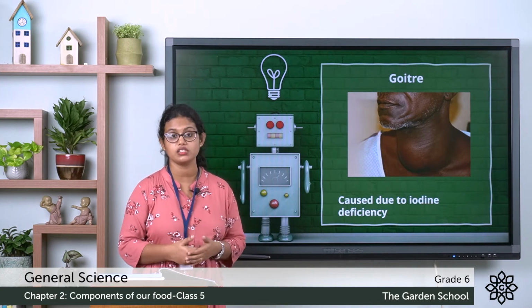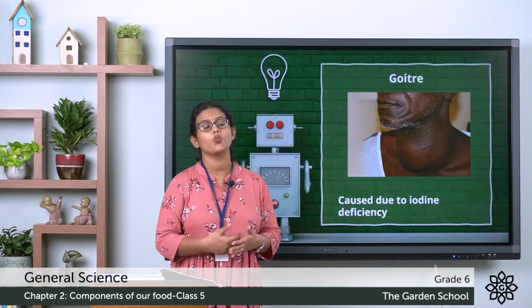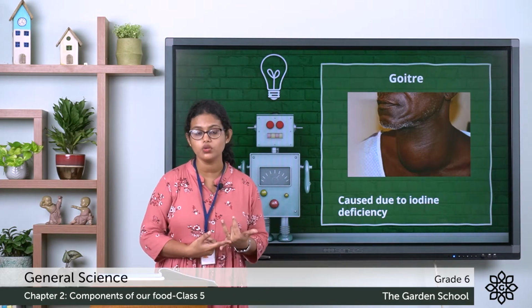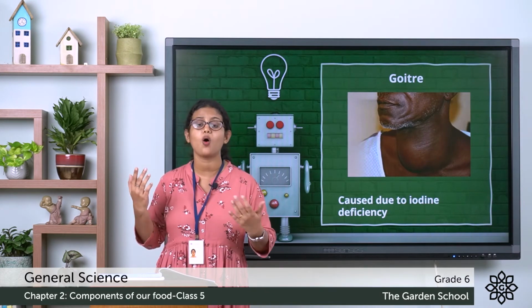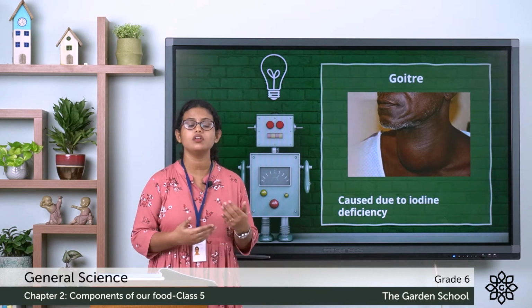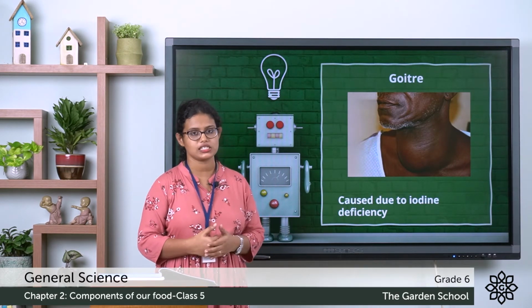So how can we prevent it? What are the prevention steps that we can take? That is, we need to have iodine rich food. Seafood, iodized salt, all these are rich in iodine. So we need to have iodine rich food in order to get cure from this disease.